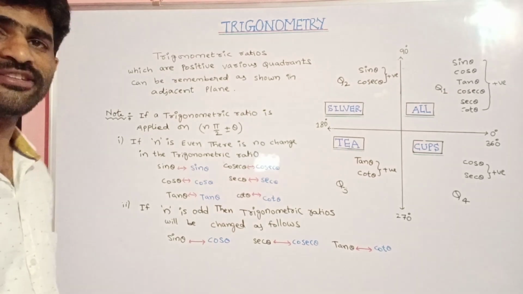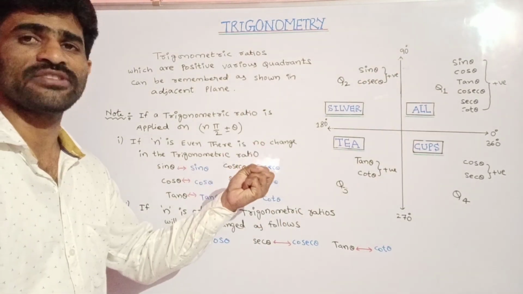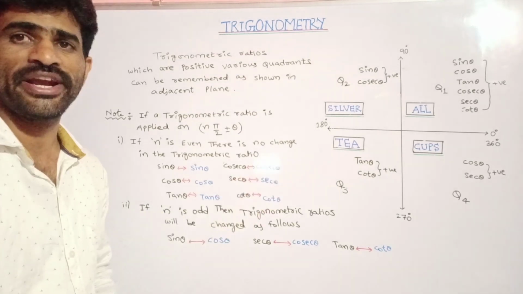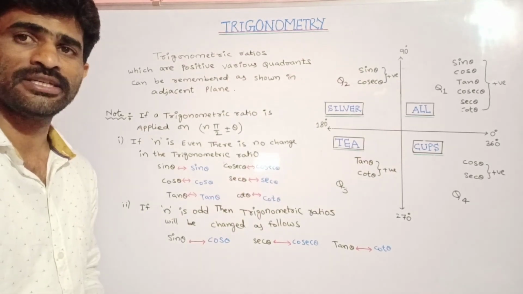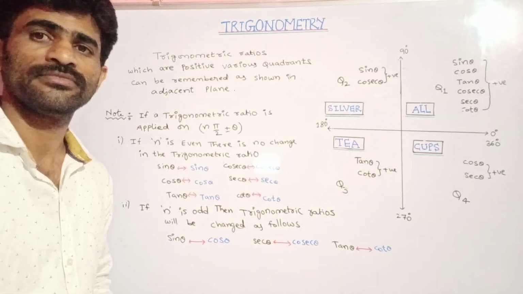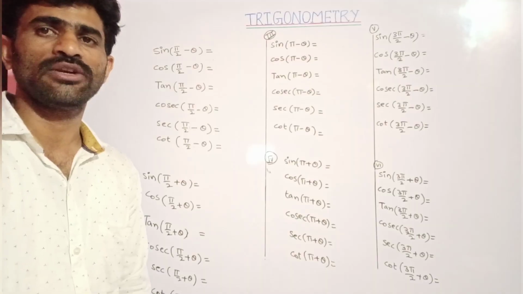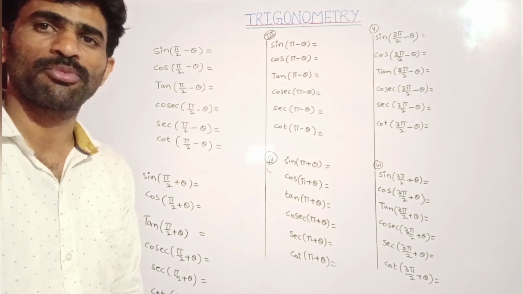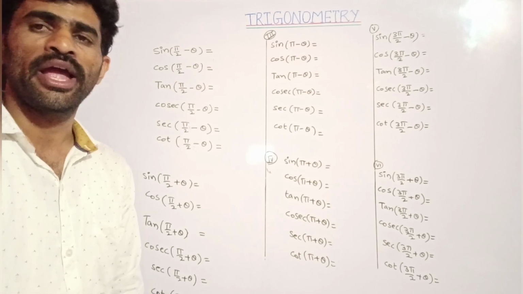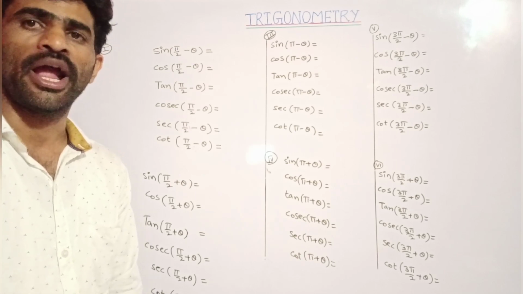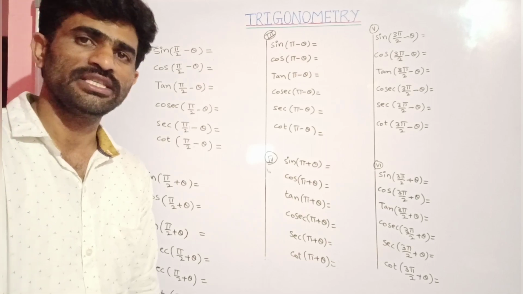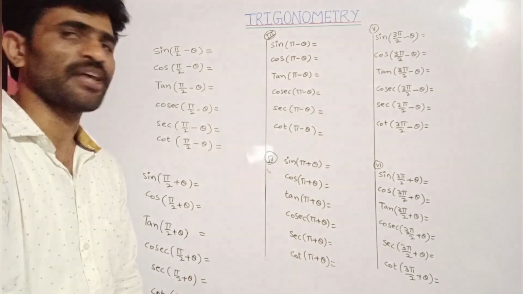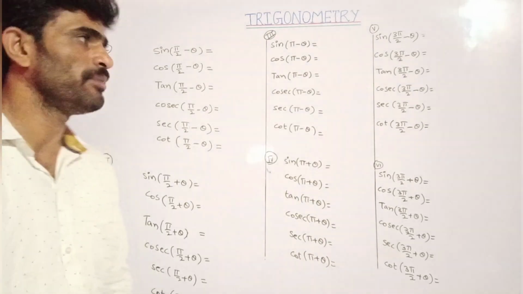I hope you all understood how trigonometric ratios are positive in different quadrants, and similarly when a trigonometric ratio will be changed according to the angle. That is, in which quadrant they are positive and in which quadrant they are negative, and when they are going to be changed and when they are not changed. These we have seen till now. Now let us apply those concepts here, to see how they will be changed.